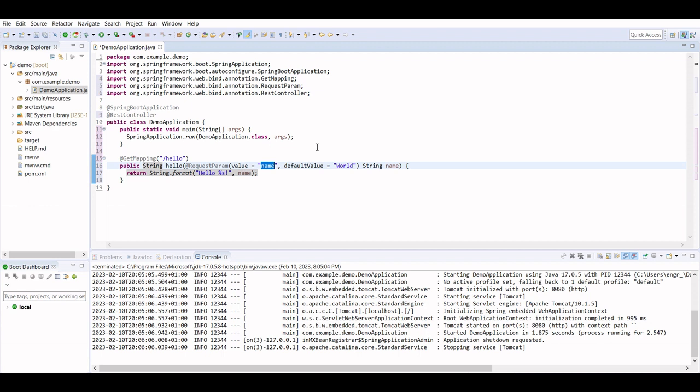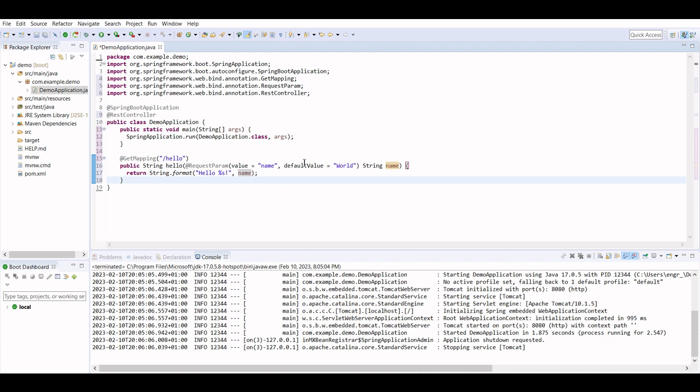For example, in the URI it will look for a param named name, and if we supply any information in the name, like name equals XYZ, then it will take the name's value and put it here in the return function.